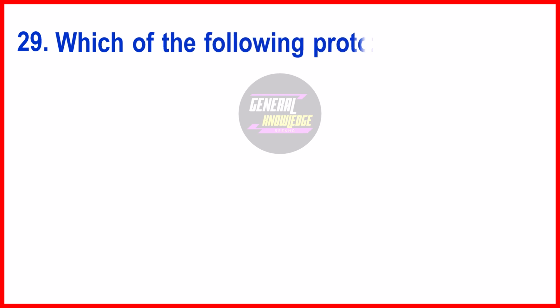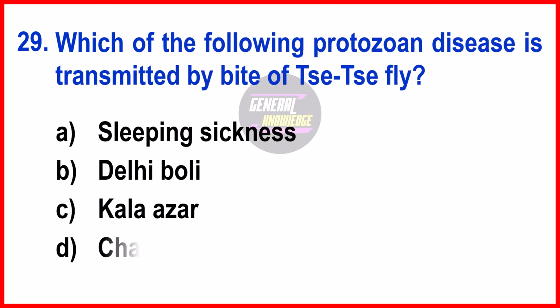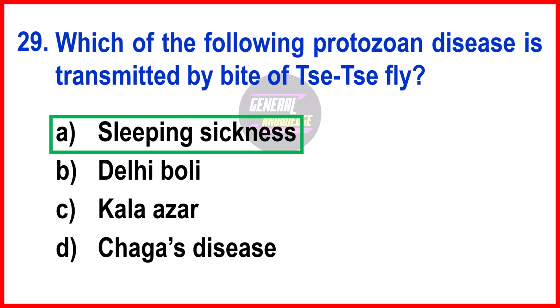Which of the following protozoan disease is transmitted by bite of tsetse fly? The right answer is option A, sleeping sickness, also known as African trypanosomiasis. This disease is caused by a parasite called Trypanosoma brucei, which is transmitted to humans through the bite of an infected tsetse fly.